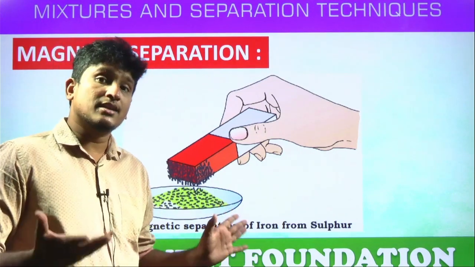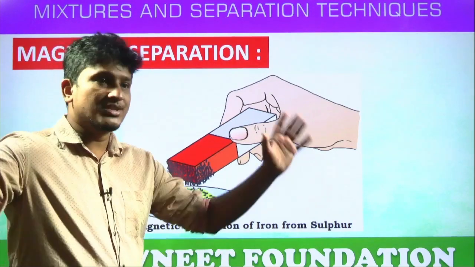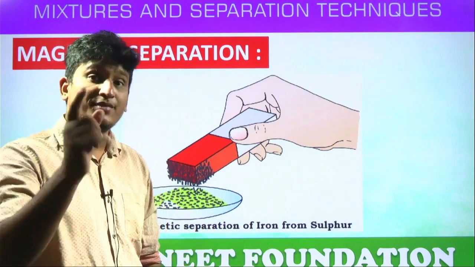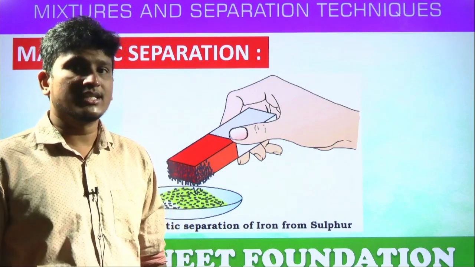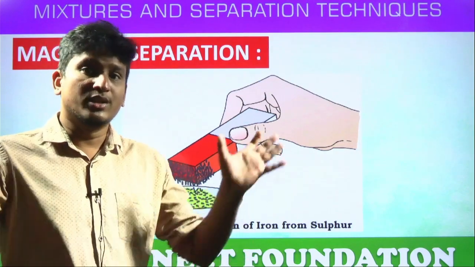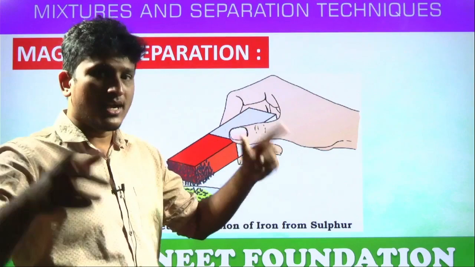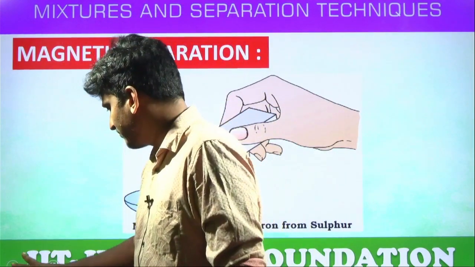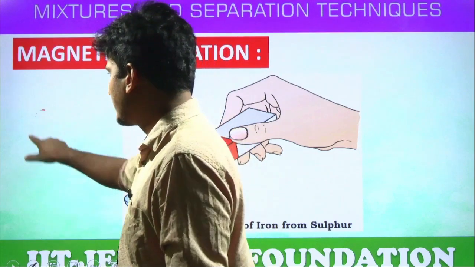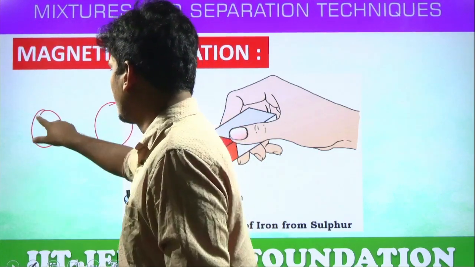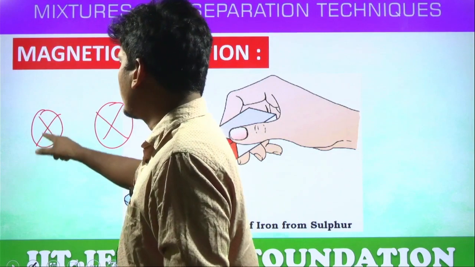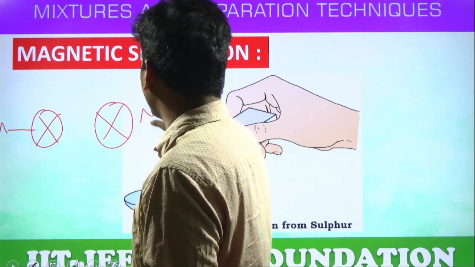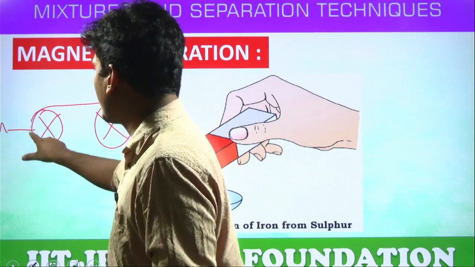Sir, how can they separate on an industrial scale? In industries, for big samples, they cannot do it with small magnets, yes or no, students? Even to separate iron in waste materials, they use big magnets. But industrially, students, this technique is followed by a machine. It contains two wheels. One wheel is a magnetic wheel, the other is a non-magnetic wheel. Both wheels are connected by a moving belt.